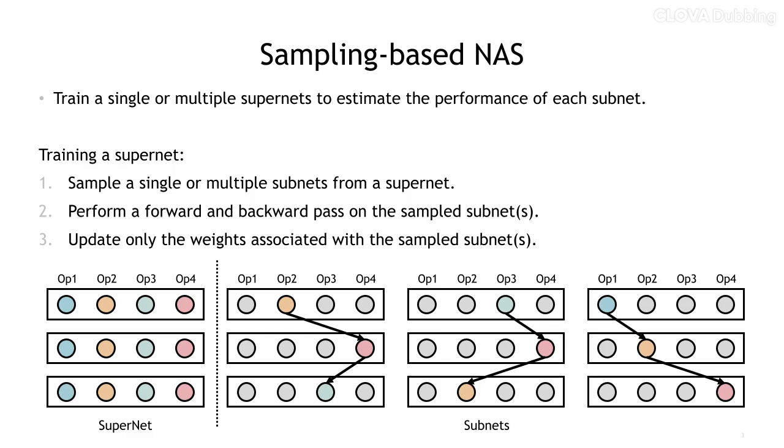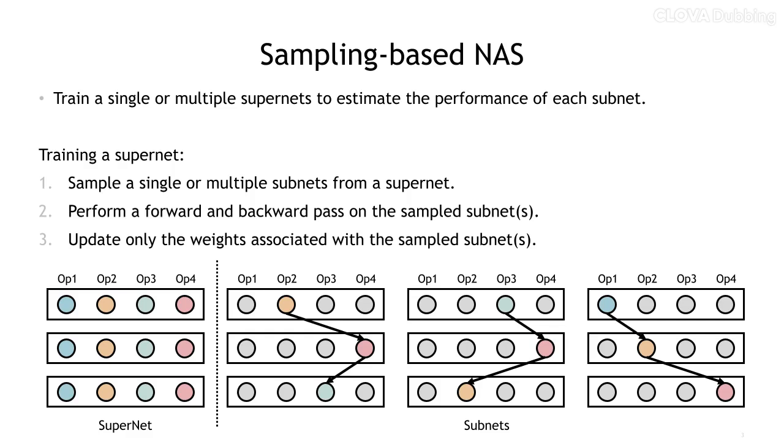To reduce the cost of NAS, sampling-based NAS methods have been proposed. These methods leverage a supernet that encompasses all candidate subnets in the search space. In these methods, the supernet is trained by iteratively sampling a single or multiple subnets. The weights associated with the sampled subnets are updated using forward and backward passes. After training, the supernet is used as a performance predictor to evaluate and rank candidate subnets, enabling efficient architecture search